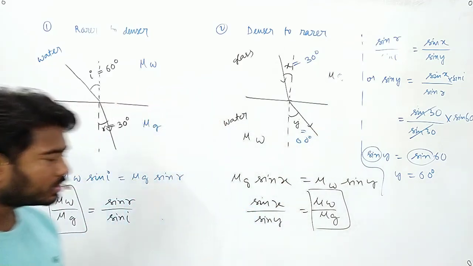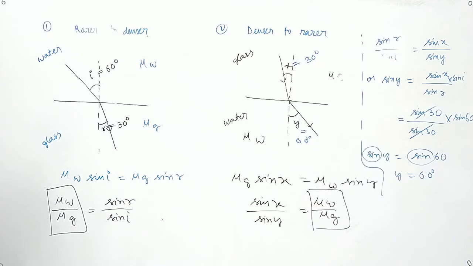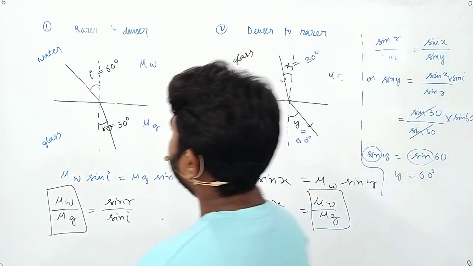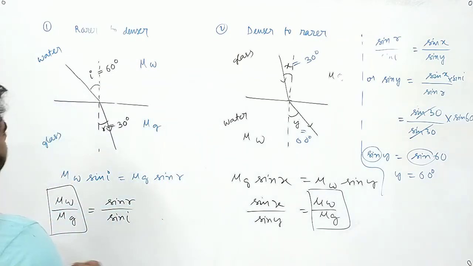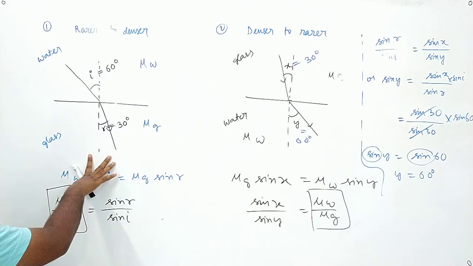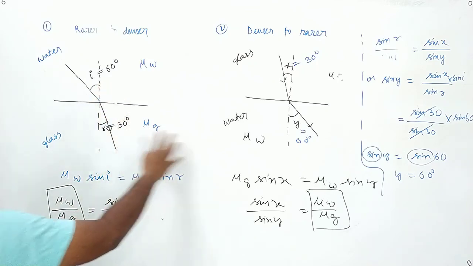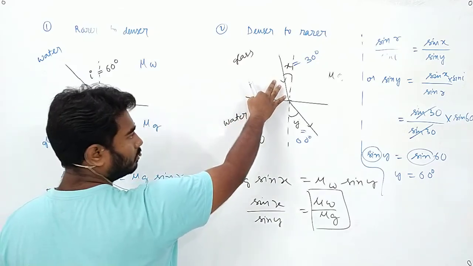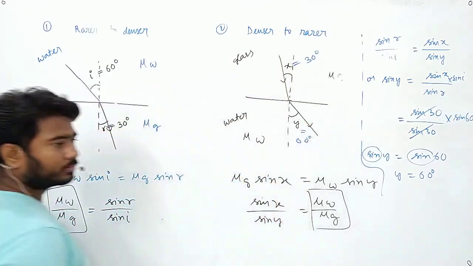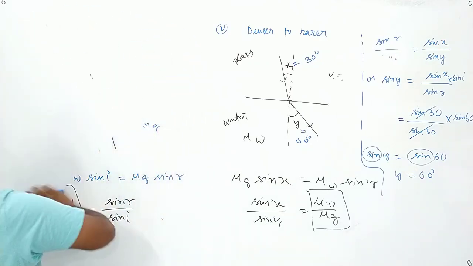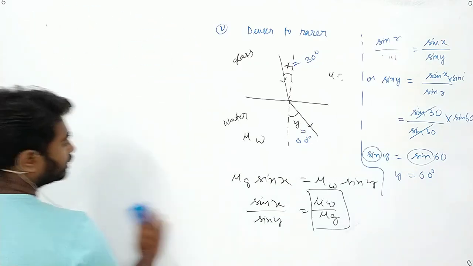What did we understand from this? We understood that if light comes from one medium to another, the angles that it will make, if I reverse the situation and keep the angle the same, then it will follow the same path, right? It means reversibility of light.